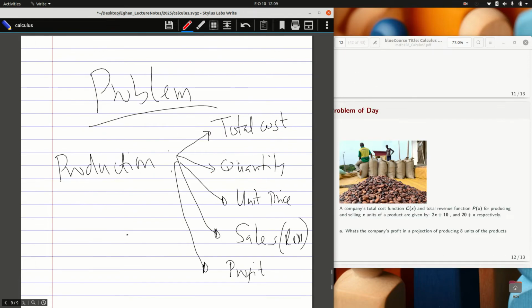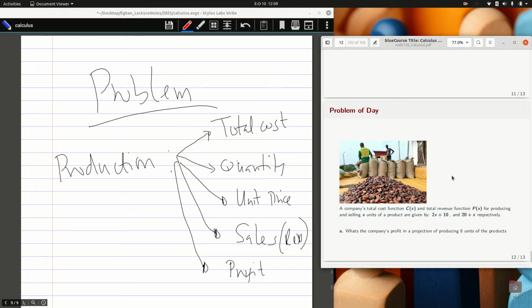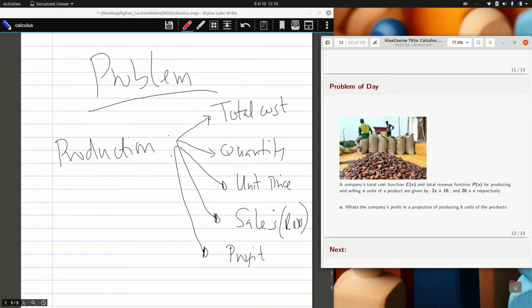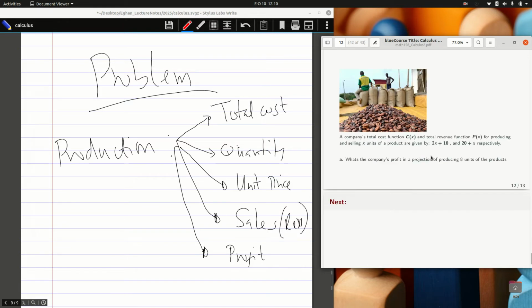Now to the best part of my teaching, the problem of the day. You must understand whatever we've gone through and be able to apply it. That is the beautiful aspect of knowledge. So let's look at the problem of the day. It is said that you have a production firm. That is a preamble of what it's about. It has a cost function, it has some revenue function, it has some production of x units, and you are asked to find the company's profit if they're making a projection of producing 8 bags or 8 units of whatever product you have. What is the projection here?